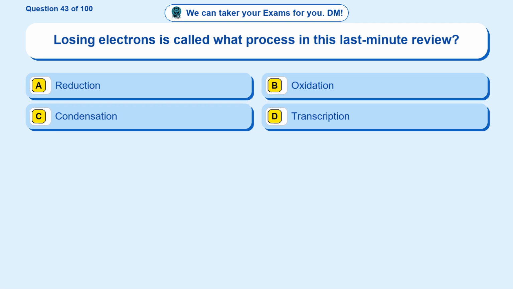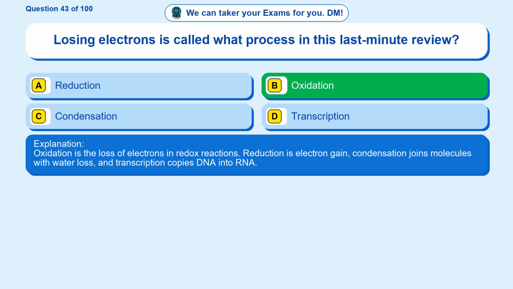Question 43. Losing electrons is called what process in this last-minute review? Option A, reduction. Option B, oxidation. Option C, condensation. Option D, transcription. The correct answer is option B, oxidation. Oxidation is the loss of electrons in redox reactions. Reduction is electron gain, condensation joins molecules with water loss, and transcription copies DNA into RNA.